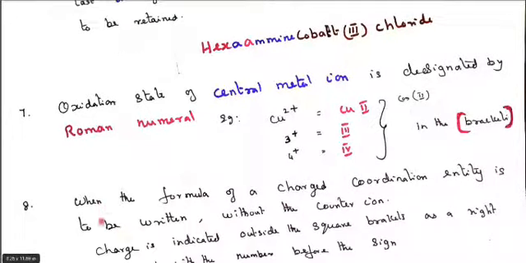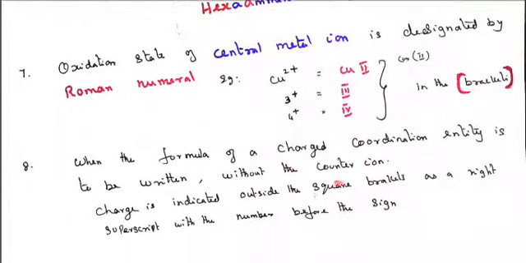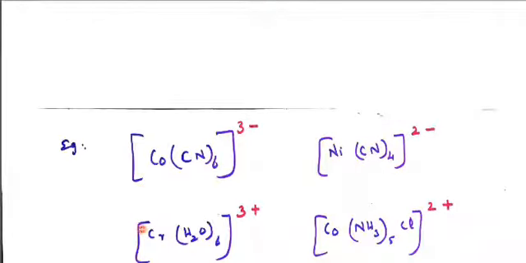When the formula of the charged coordination entity is to be written without the counter ions, the charge is indicated outside the square bracket as a right superscript with the number before the sign. Let us see the example, only then you will understand. Here the square bracket is called a coordination entity. Within this, we have the ligand and the central metal atom, and this ligand is 6, so it is enclosed in a closed bracket. Then here the charge is 3 minus.